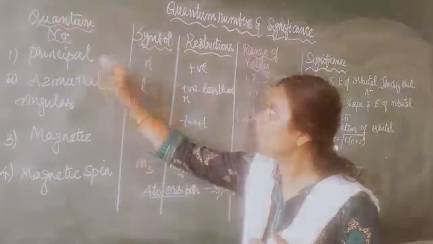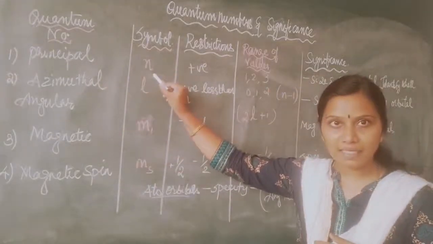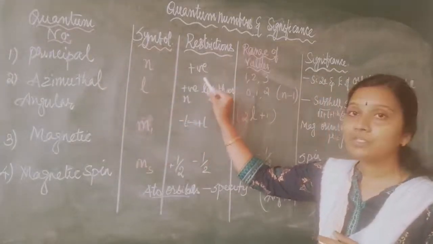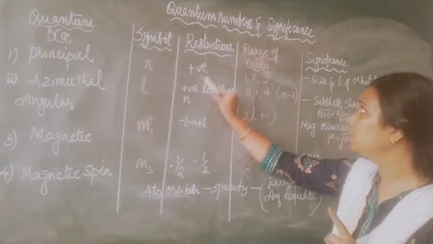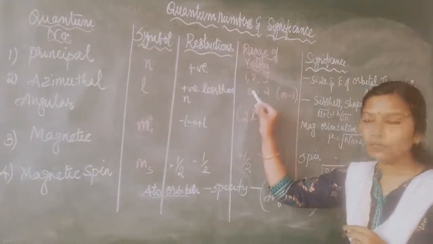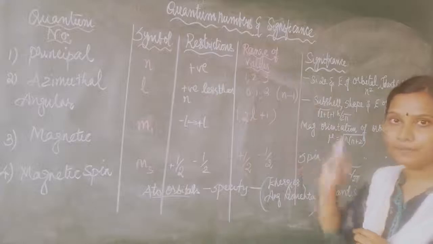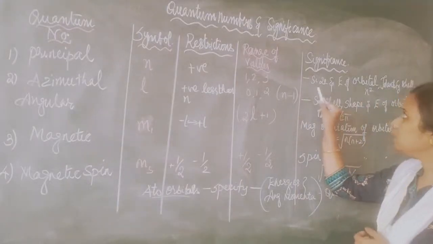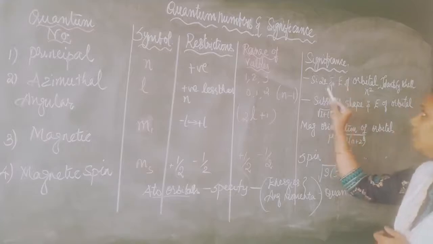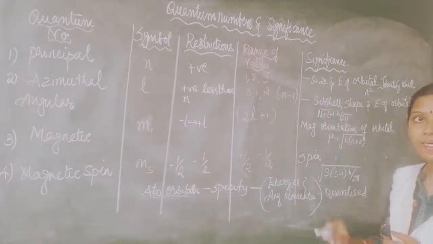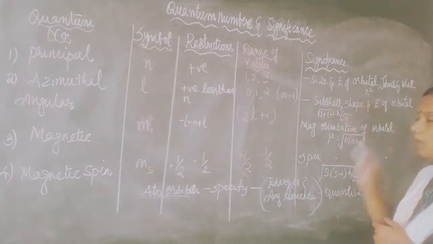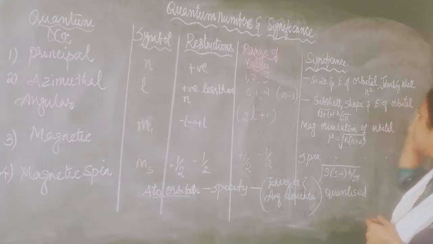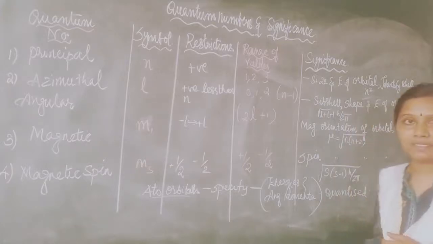The principal quantum number is represented by the symbol n, and what is the restriction? It will take only positive values. And what is the range of values? It is 1, 2 and 3. What is the significance of the principal quantum number? It is used to determine the size of the orbital and the energy of the orbital. It can identify the shell. The value it takes can be represented as n square.